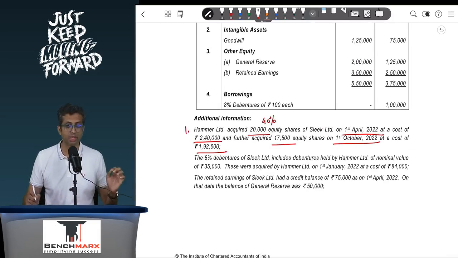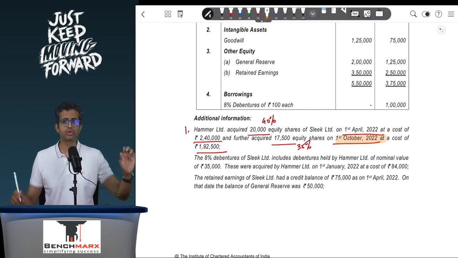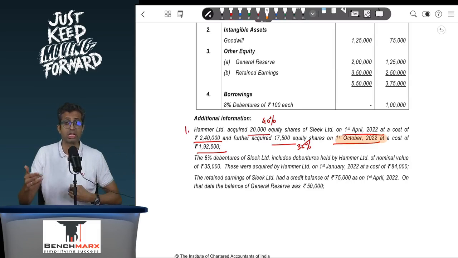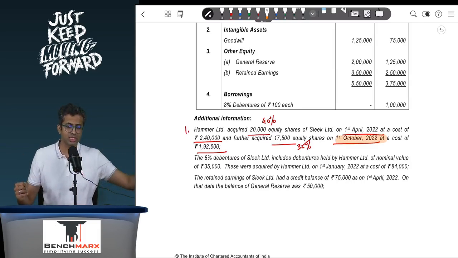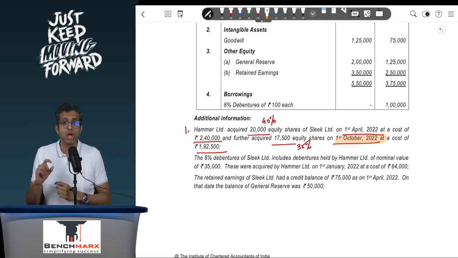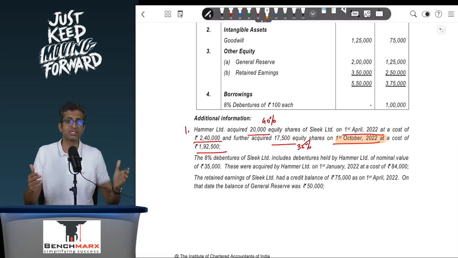Now this does not give them control, and then another 17,500 shares out of 50,000 gives around 35% stake, and hence 1st October 2022 is the relevant date when the control is acquired. At this point you should remember Ind AS 103, which mentions that you should apply the business combination standard once control is acquired, that is 1st October 22. If there was an existing investment prior to that date, that investment has to be remeasured, taken at fair value, and the difference, if nothing else is given, is to be adjusted against the profit and loss. So that is one adjustment you should be careful about.